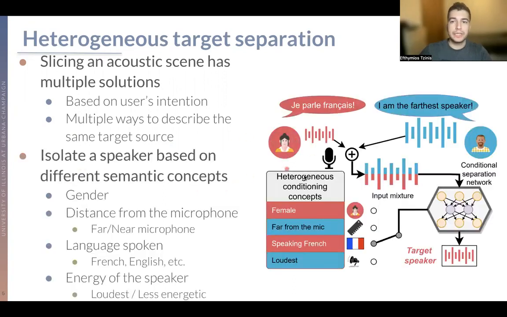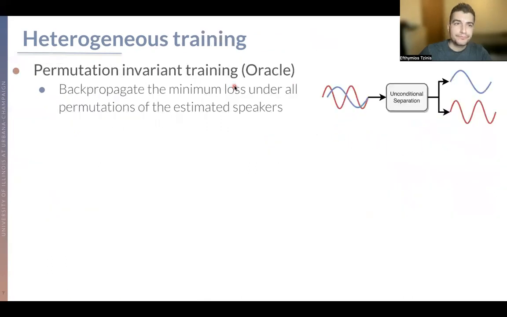So, for example, here on the right, we can see a specific instance of the heterogeneous target source separation, where you want to isolate a speaker based on different semantic concepts such as the gender of the speaker or the distance from the microphone or the language that the speaker talks, or the energy of the speaker, would be the loudest or the less energetic speaker.